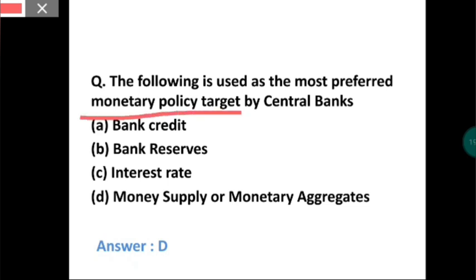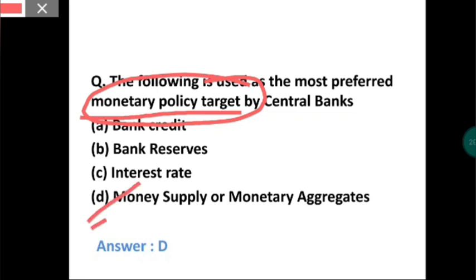Which is the most widely and popularly used monetary policy target by central banks? What's the main target of monetary policy? The monetary policy's purpose itself is to manage the supply of money in the economy.